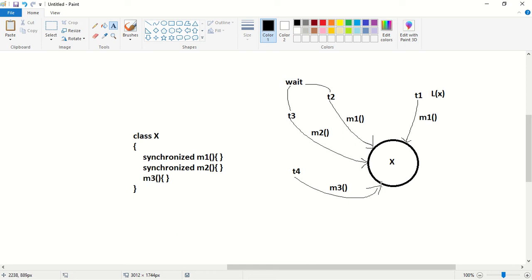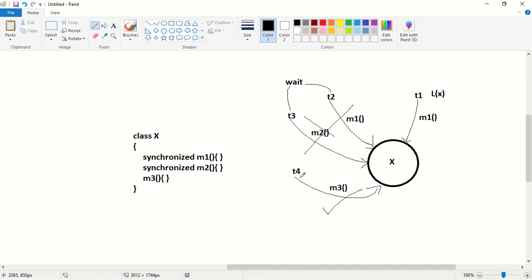So what is the conclusion? While a thread is executing a synchronized method on a given object, the remaining threads are not allowed to execute any synchronized method on the given object simultaneously, whereas the remaining threads can execute a non-synchronized method on the given object simultaneously.